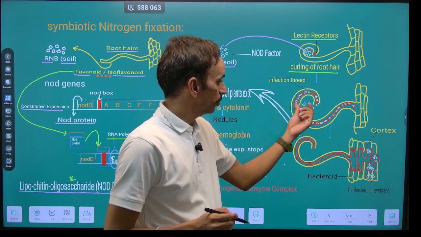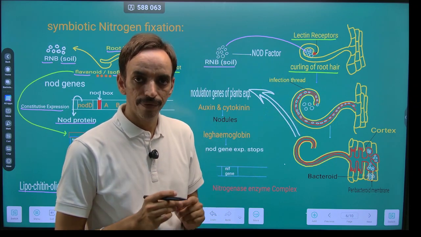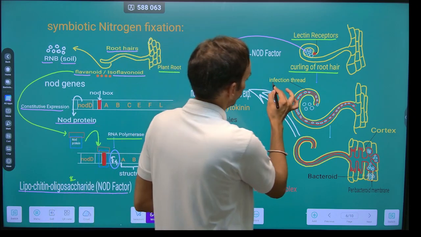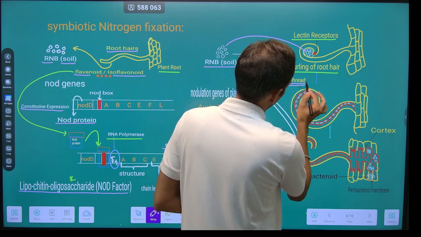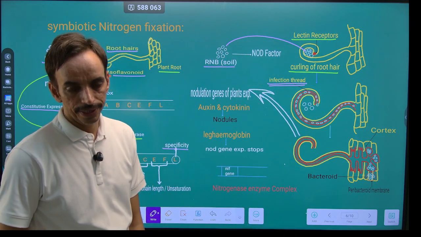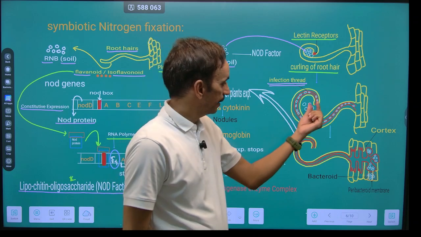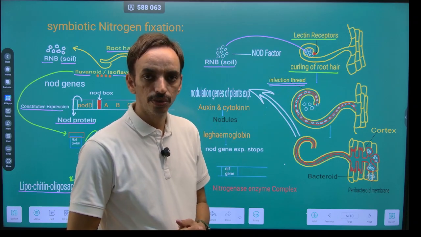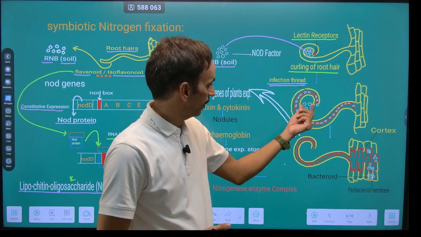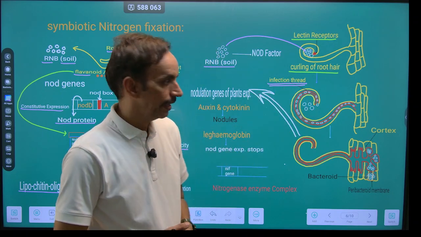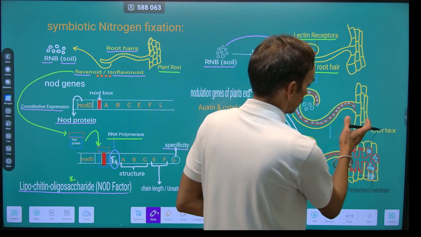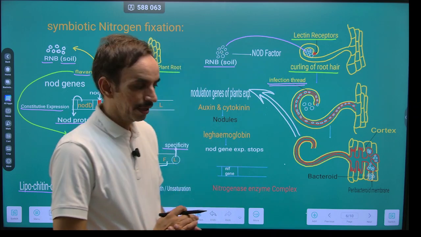After this, due to the fusion of Golgi-derived vesicles, there is a formation of infection thread in the root hair. The bacteria enter into the root hair through this infection thread and reach towards the cortical region.